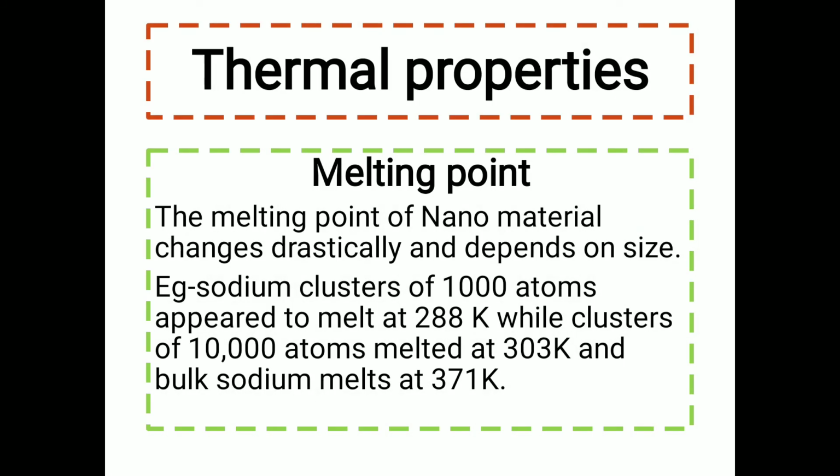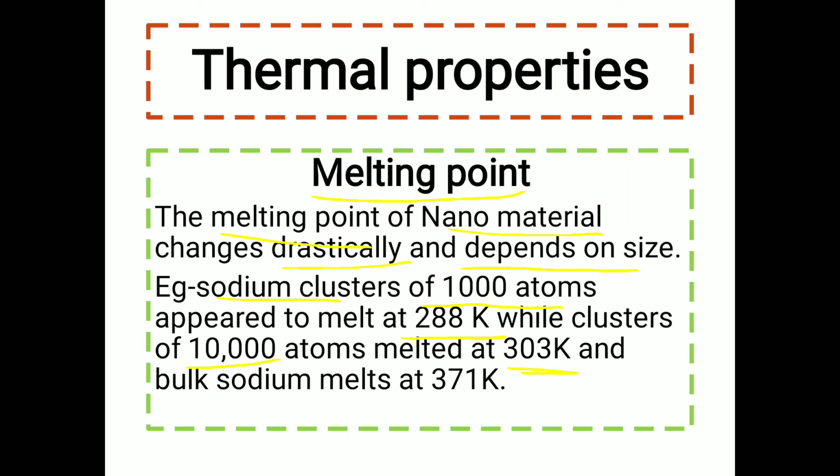Now next are the thermal properties. In thermal properties, we study the melting point. The melting point of nanomaterials changes drastically and depends on their size. For example, a sodium cluster of 100 atoms melts at 288 kelvin, that means their melting point is 288 kelvin, while a cluster of 1000 atoms melts at 303 kelvin.